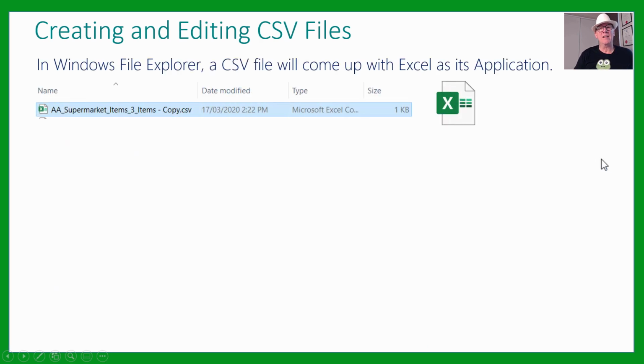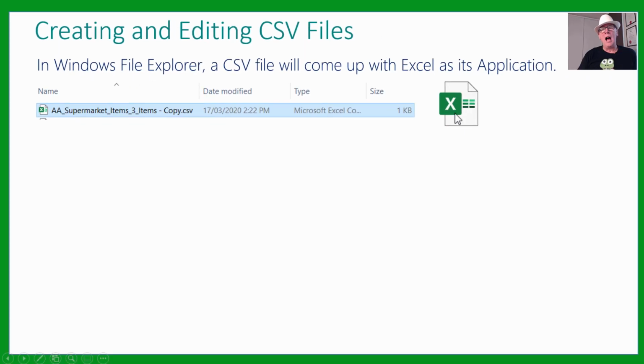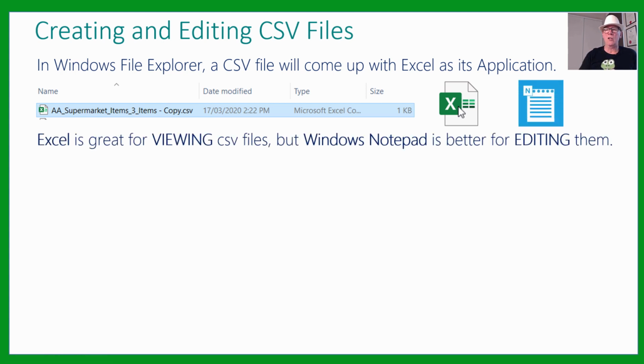Now, for creating and editing CSV files, you notice that they end in .csv. And when you look at them in normal Windows Explorer, they'll come up with an Excel symbol, but Excel is not actually the best way to open and manipulate them. You need to use Windows Notepad instead. Windows Notepad is far better for creating and editing your CSV files. Excel is great for looking at them, but if you try to edit and save them, you can run into all sorts of problems.